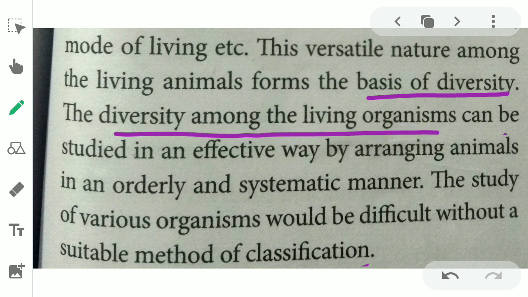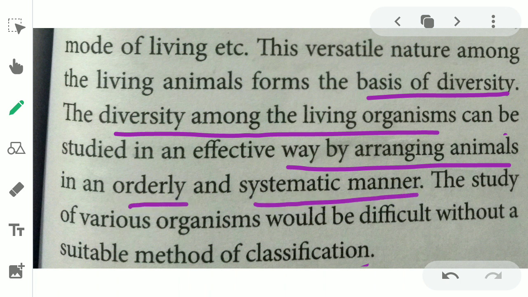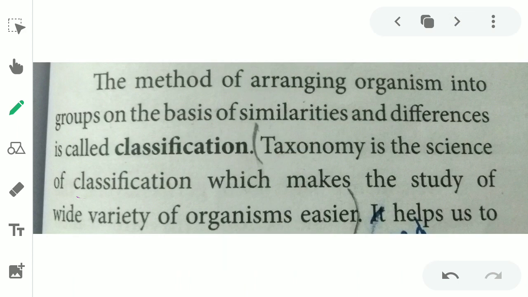An effective way of arranging animals in an orderly and systematic manner is needed. The study of various organisms would be difficult without a suitable method of classification. Without classification, with this number of organisms, we cannot study easily. So, classification is very important.